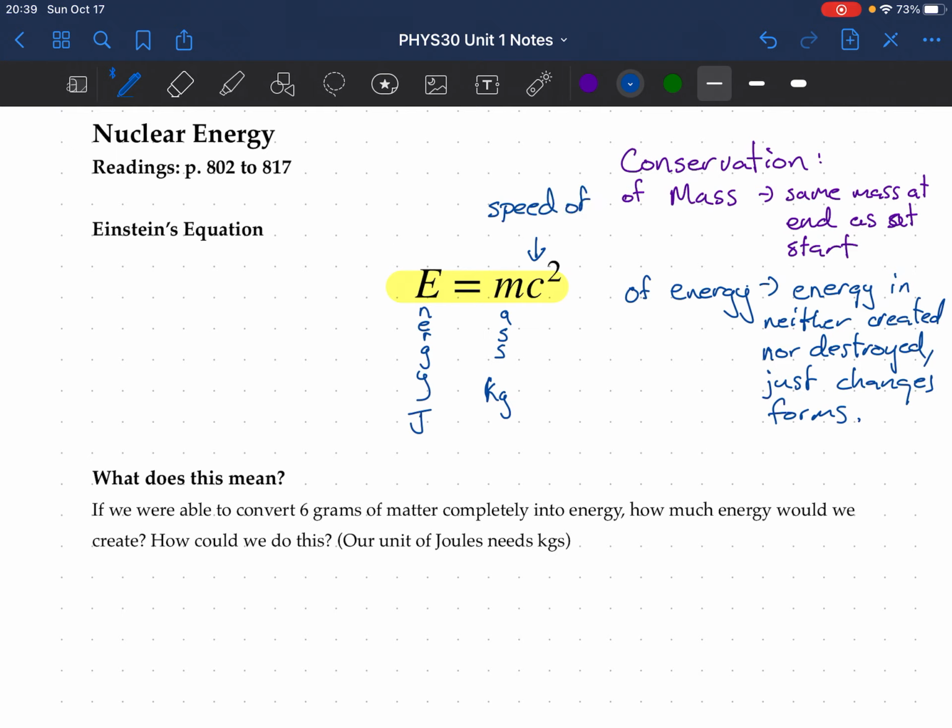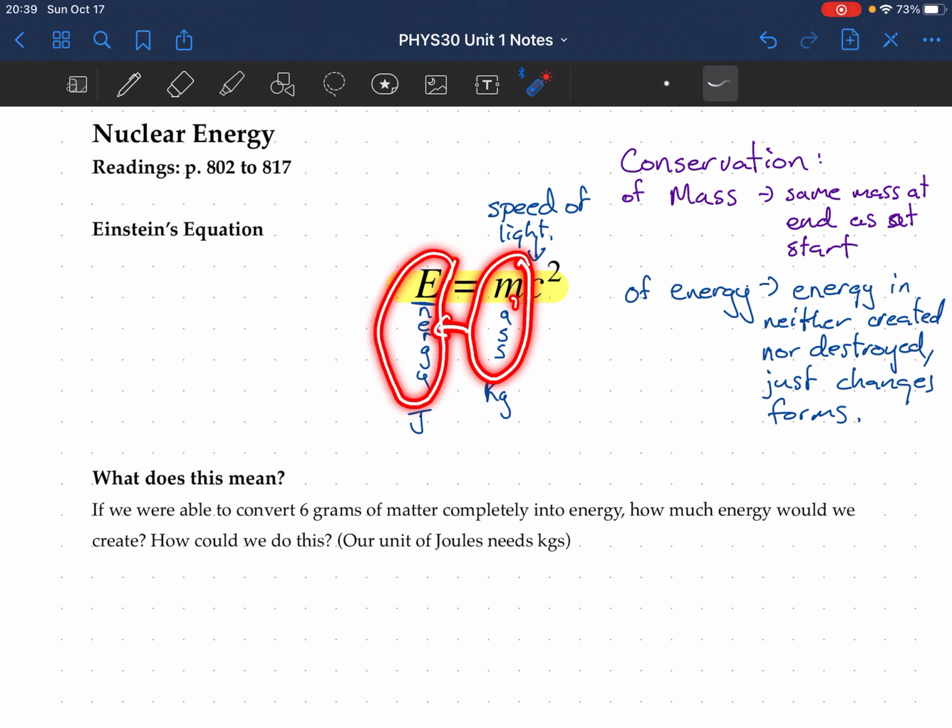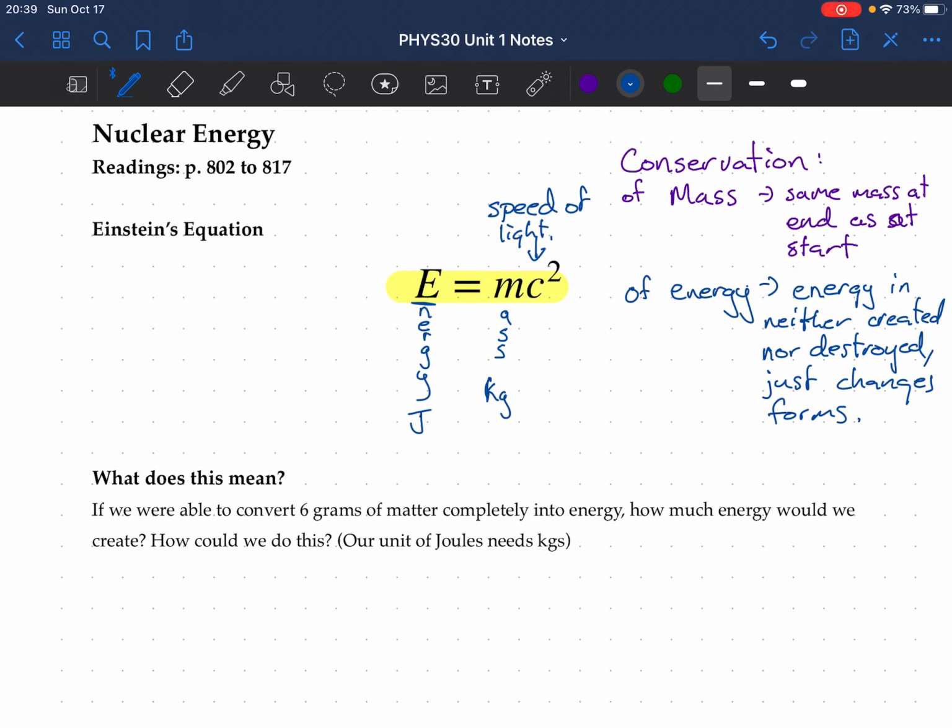What does C stand for? Well, the speed of light. We do that in meters per second, 3.00 times 10 to the 8 meters per second. And all this says is that energy is equal to mass times the speed of light squared. Energy is equal to the mass of the object times the speed of light squared. What this means is that we can start with some mass, and we can trade some of that mass for energy.